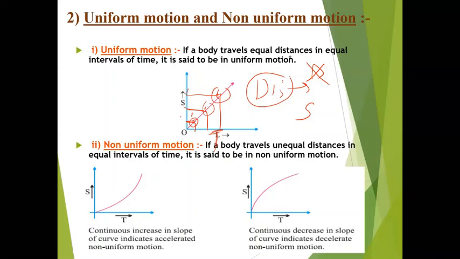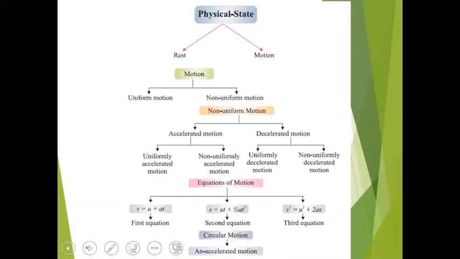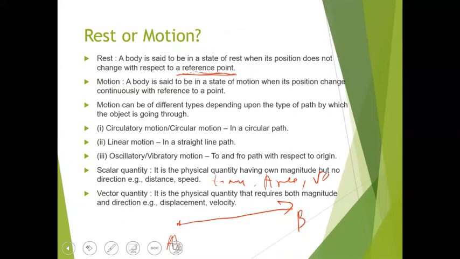That's why I'm saying. So quickly, I'm just taking my first slide so that you quickly see what we have done today. And I think now it will be more clear to you. We had started with motion. That was the chapter. This was the thing we were discussing, that you will be studying in your chapter. Then we can see the next part. I've taken rest and motion, types of motion, and I've told you about scalar quantity, where I just said that it is a physical quantity which has only magnitude, no direction. So just see it once again.